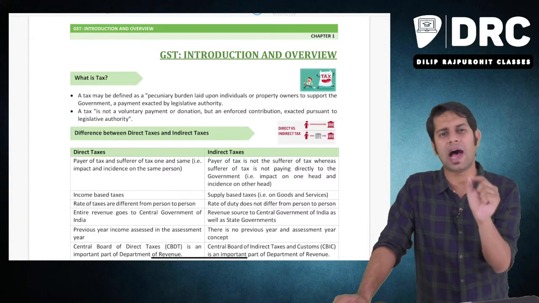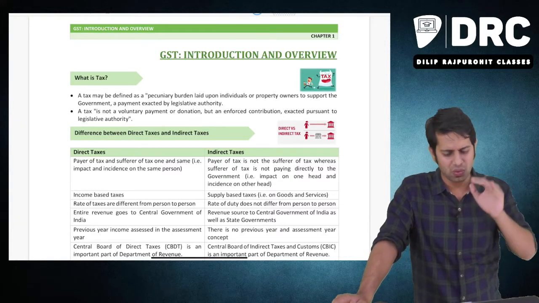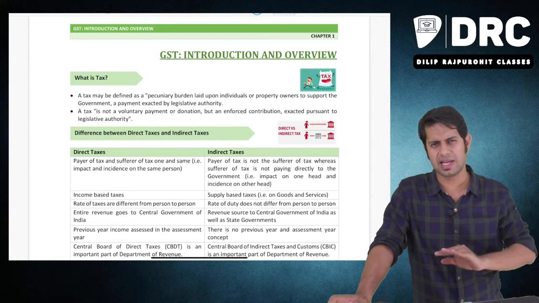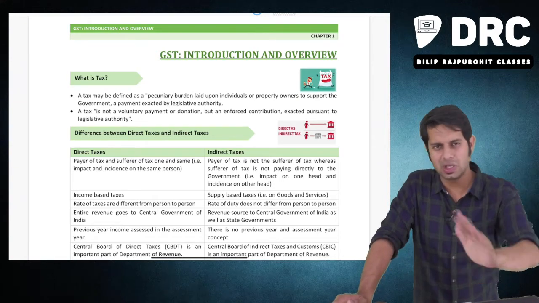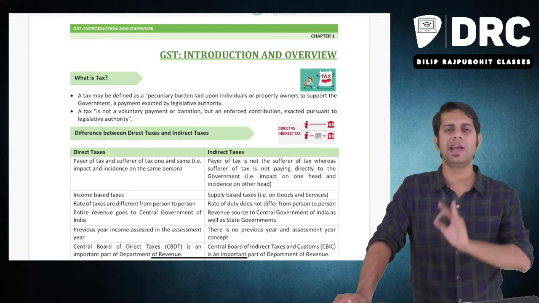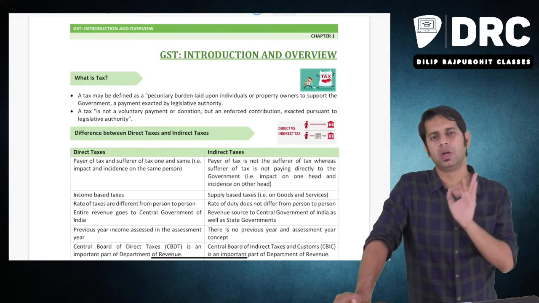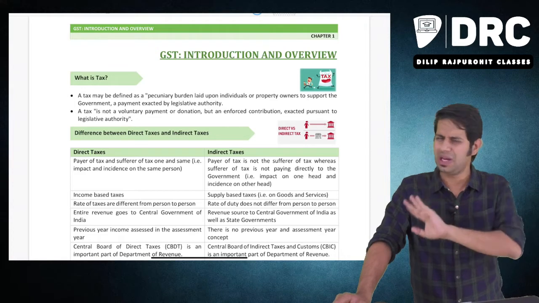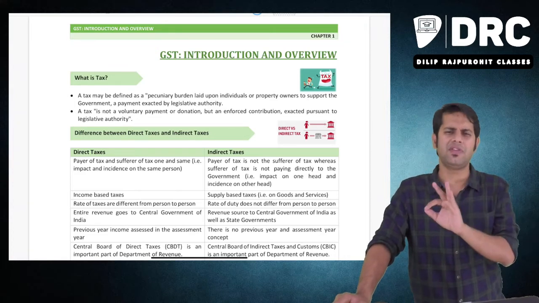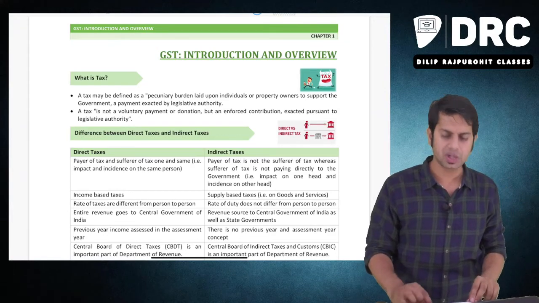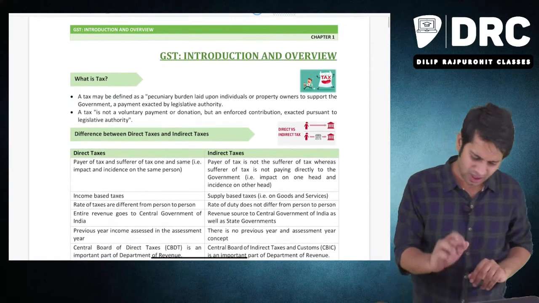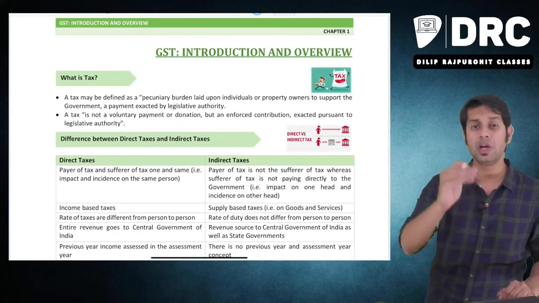Every day you will have to give half an hour for this subject. Meaning what, sir? Once I complete the classes, and at the time when I am doing the classes, and even after completion of classes, you will have to give every day only half an hour to this subject to get minimum exemption marks. Exemption is for sure. If you give every day half an hour, definitely you will get exemption in your examination. That is my guarantee. 100% you will get exemption if you give half an hour every day.